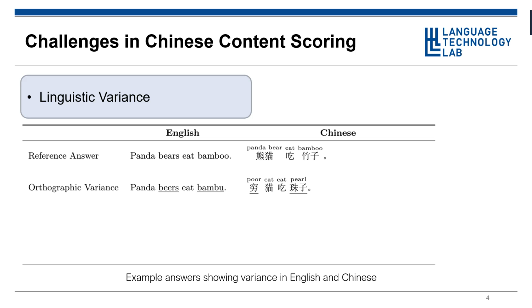Spelling errors in English can be classified into non-word and real-word spelling errors. In our example, bamboo is a non-word, while beer is a real-word spelling error. Both error types occur frequently in English short answer datasets.